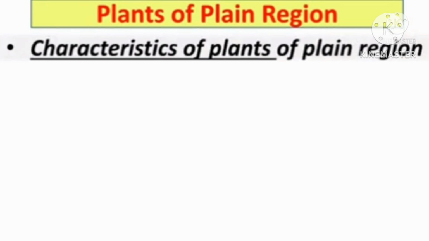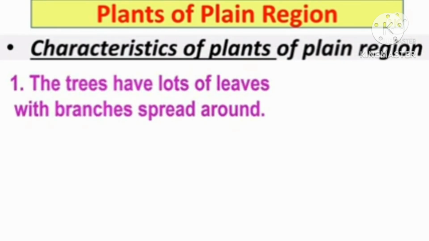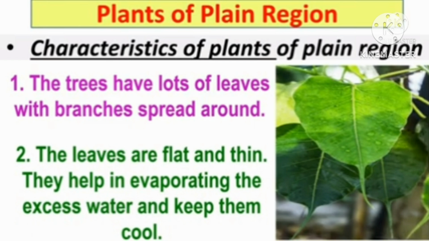Plants of plain region. What are the characteristics of plants of plain region? Let's see. The trees have lots of leaves with branches spread around. The leaves are flat and thin. They help in evaporating the excess water and keep them cool, because of which they can evaporate the water. Here, the stomata will be evaporating the water which is underneath the leaf. Extra water will be evaporated, and that process is called as transpiration.